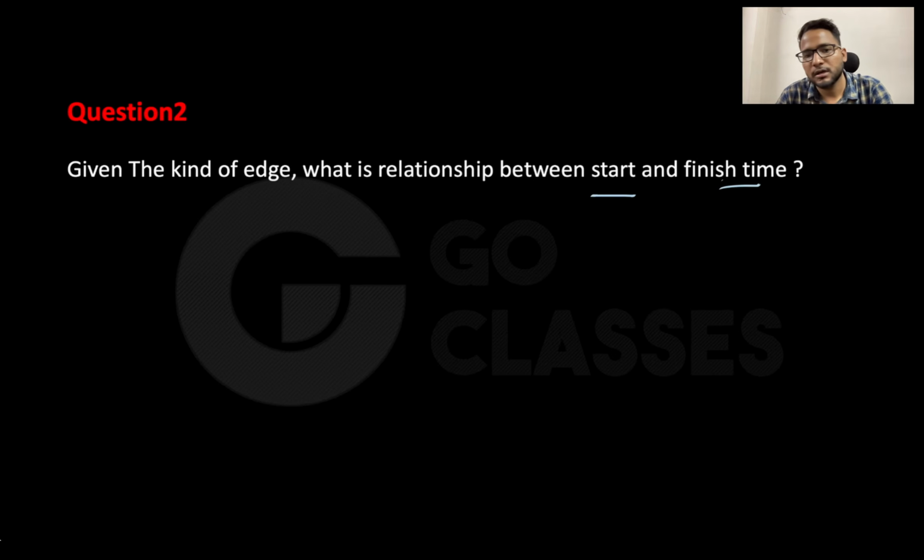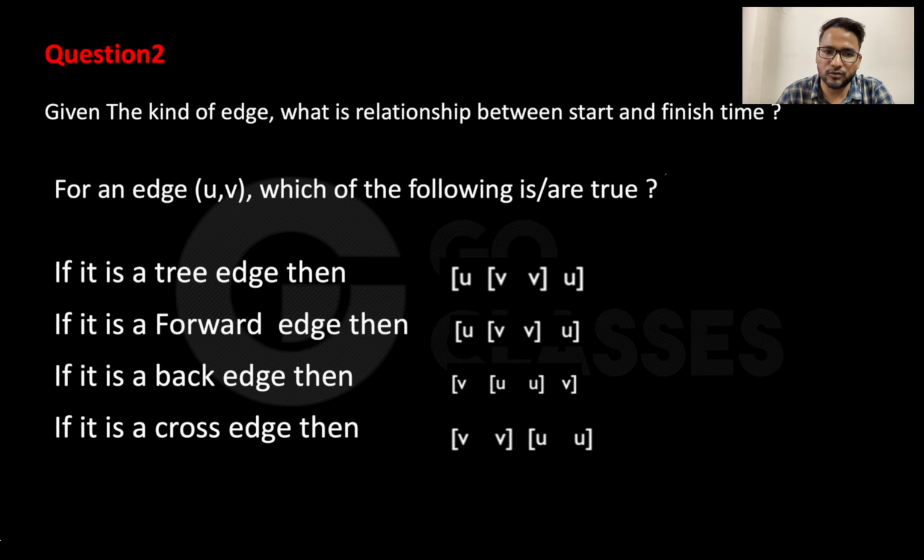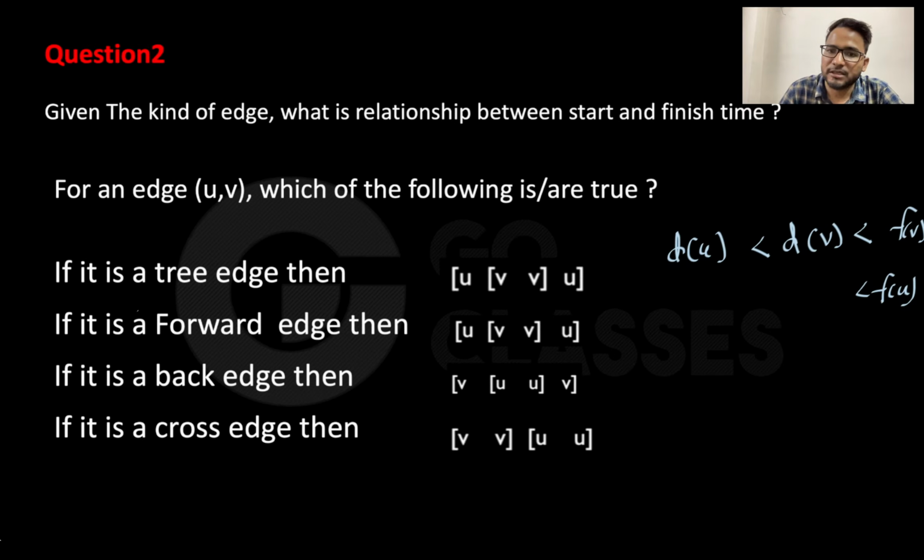So for example, let's suppose this is the question. They are saying, for an edge uv, which of the following is true? If it is a tree edge, then is it okay to say that the discovery time of u is less than the discovery time of v, which is less than the finish time of v, which is less than the finish time of u? So what they are asking is, if it is a tree edge, is this true? Tell me.